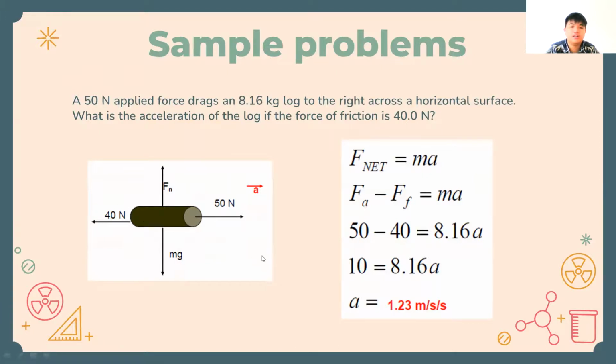So what we do is we find the F net. As we know, F net is the sum of all forces. So 50 Newton minus 40 Newton equals mass times acceleration. The mass we already know from the problem, 8.16 kilogram, and a is the one that we find. 50 minus 40 is 10. 10 equals 8.16 times a. a equals 10 divided by 8.16, and the answer is 1.3 meter per second squared.